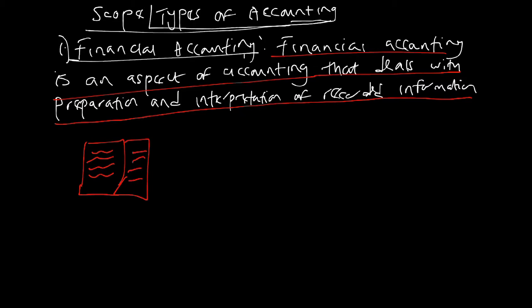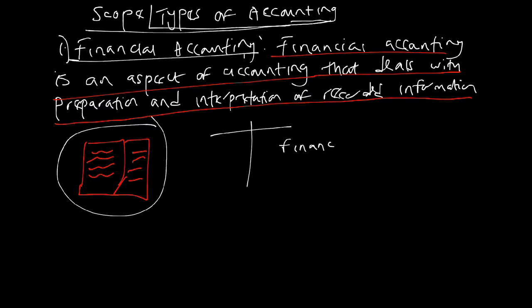For example, let's say this is the book of account that the bookkeeper has prepared and it needs to be interpreted. So those that prepare the final accounts that interpret it are called financial accountants. Their own job is just to prepare and interpret what the bookkeeper has recorded.